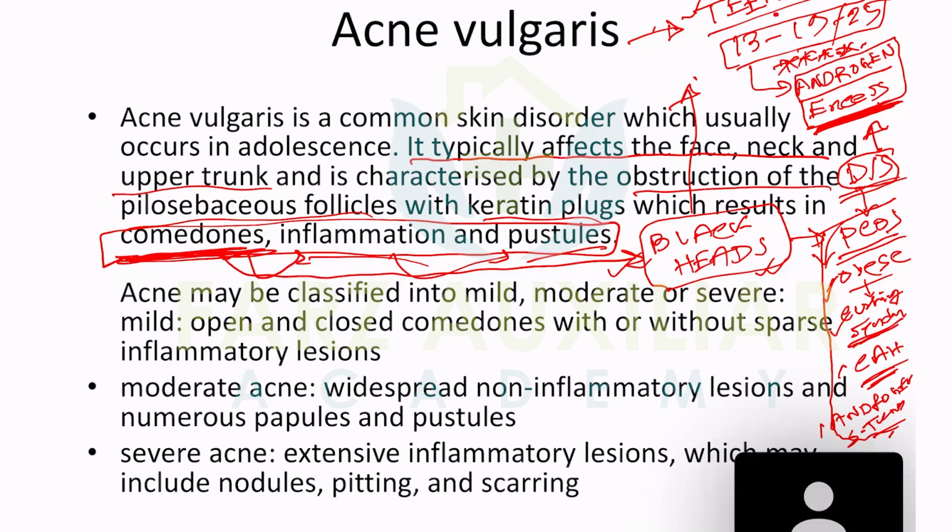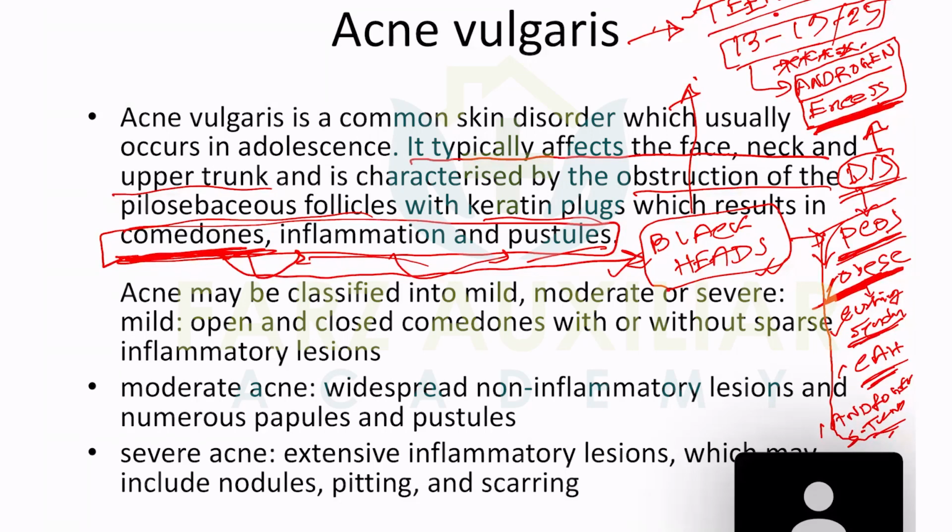So what are the secondary causes of acne? Polycystic ovarian syndrome, obesity. If a scenario is given, like an obese teenager suffering from this type of lesion on his face, which could be inflammatory, or with severe pustules and comedones, the diagnosis should be acne vulgaris.